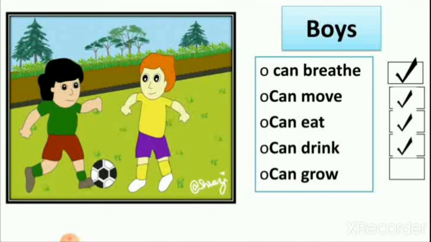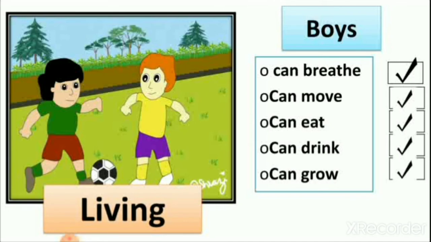Then they can drink. Yes, boys can drink. So that's why we put a right mark here. Then they can grow. Yes, boys can grow. That's why boys are living things. So boys can breathe, move, eat, drink and grow. That's why boys are living things.